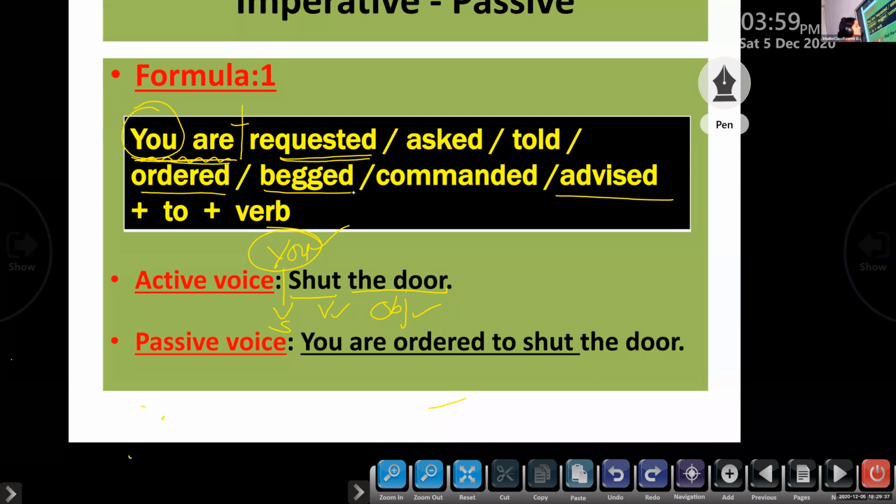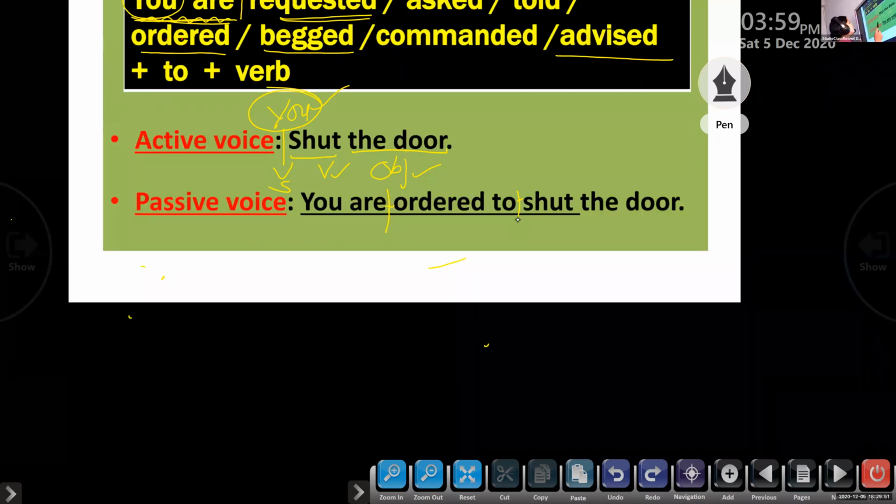So the sentences, look at here your sentence. Shut the door. It is an order, so you are ordered. The verb shut is changed into to plus base form. Look at here: you are ordered to shut the door. The door is the object.